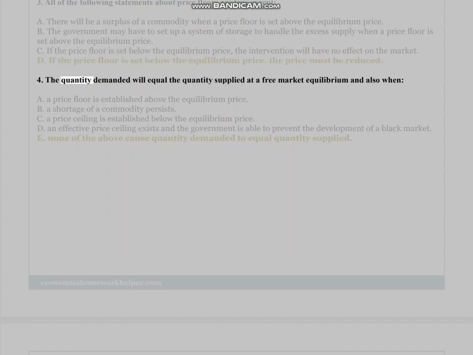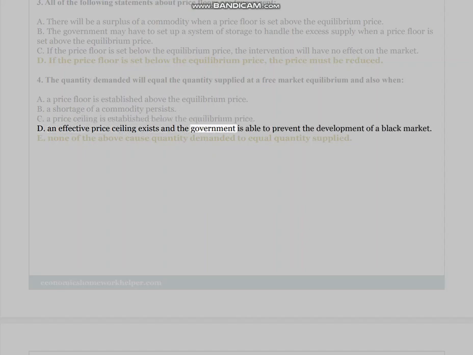4. The quantity demanded will equal the quantity supplied at a free market equilibrium and also when A. A price floor is established above the equilibrium price. B. A shortage of a commodity persists. C. A price ceiling is established below the equilibrium price. D. An effective price ceiling exists and the government is able to prevent the development of a black market. E. None of the above cause quantity demanded to equal quantity supplied.